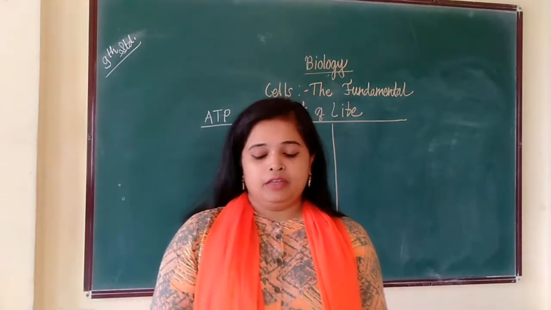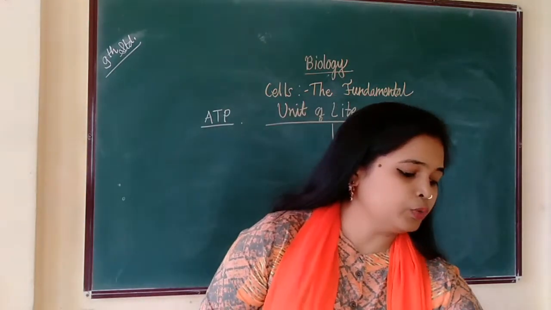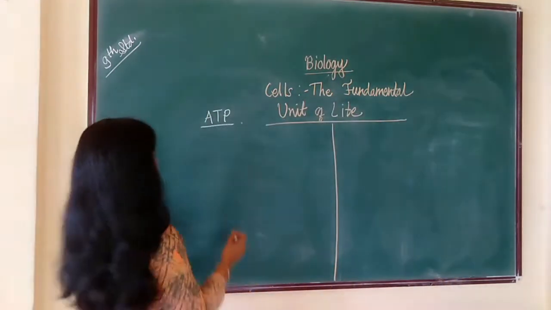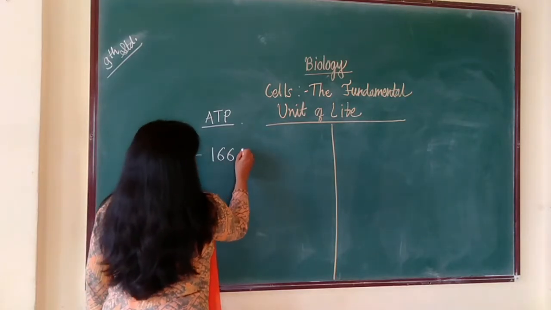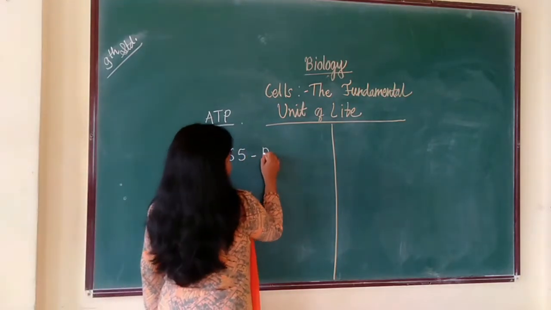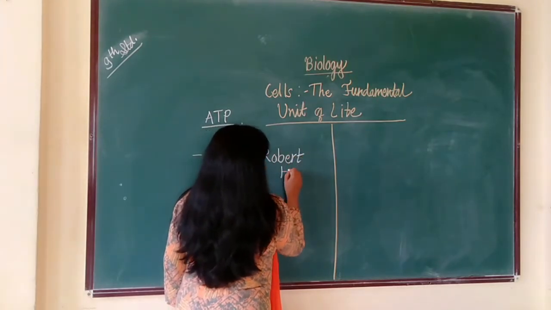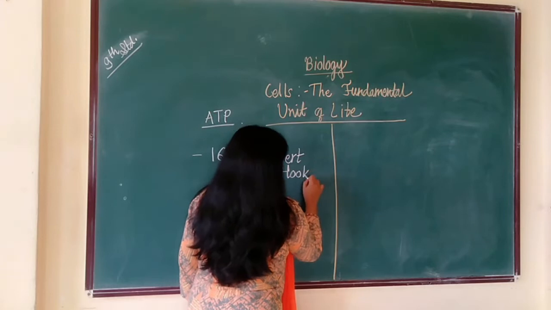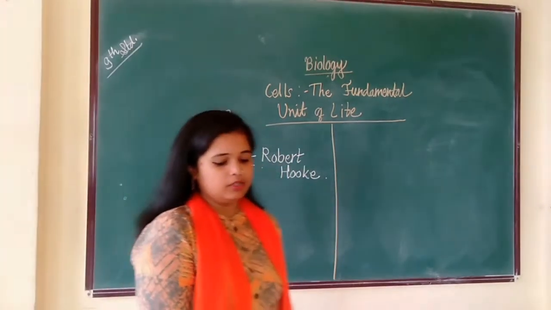While examining a thin slice of cork, the scientist Robert Hooke first observed the cell in the year 1665. The scientist who discovered the cell is Robert Hooke. Don't forget his name, a very important name in the discovery of cells.